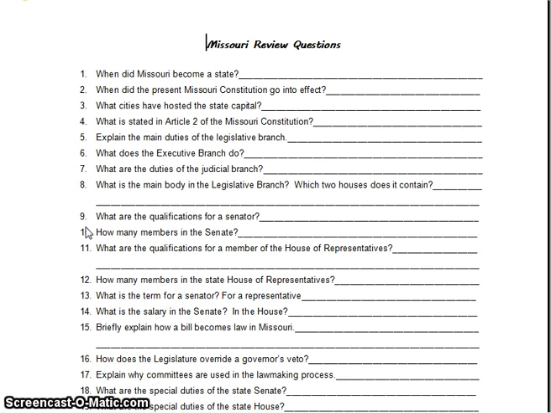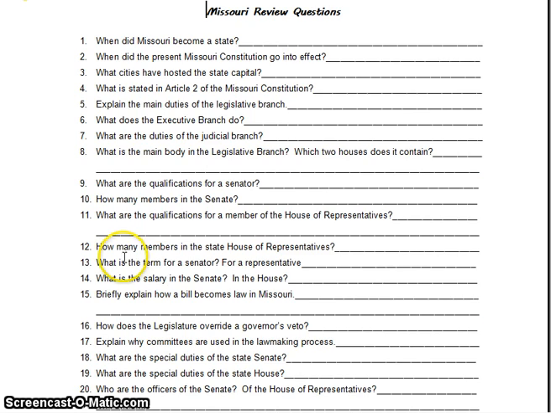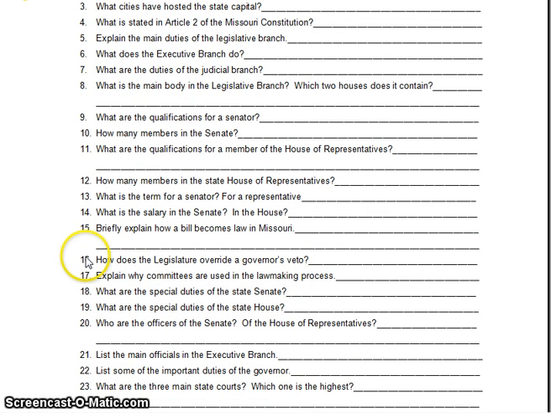Question number 16, how does the legislature override a governor's veto? How does the legislative branch override a governor's veto? It is overridden by a 2/3 vote in each house. So 2/3 of the House and 2/3 of the Senate.